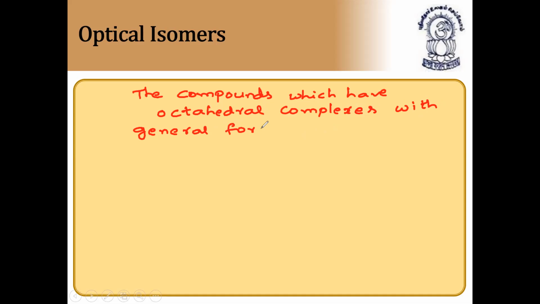This is very important, children. Please note it down in your classwork. The general formula is M A2 B2 C2 whole to the power plus or minus n.